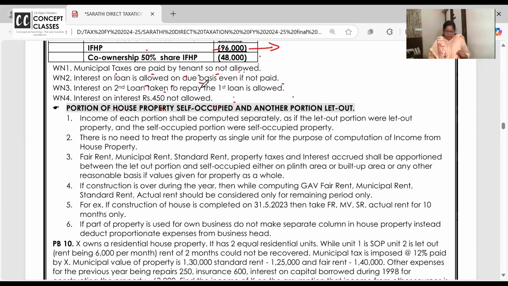Why can't we take the business head over here? Yeah, whatever part is there for business, that will be taken as expenditure on actual basis. See, one thing should be clear. We are in the second. I will do a problem now in which business income will come, so it will be clear. But again I am saying, we are in house property. House property says allow standard deduction on notional basis. Okay, allow. Municipal tax on payment basis allowed.